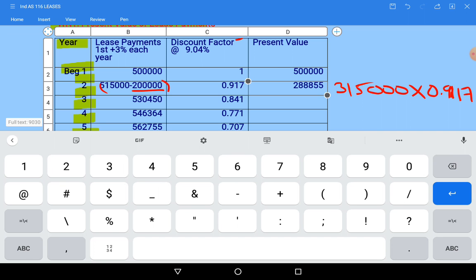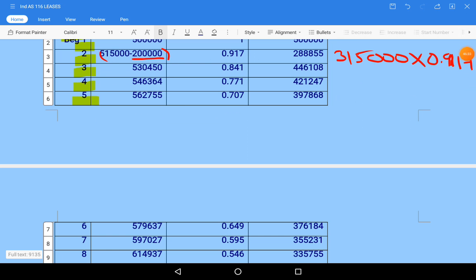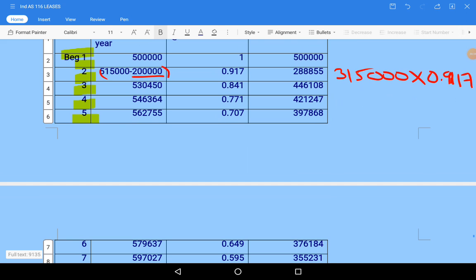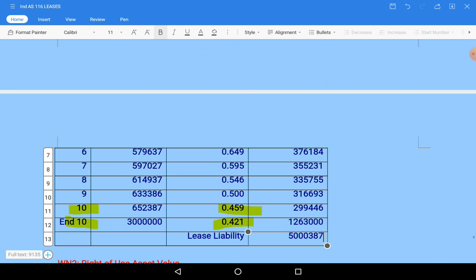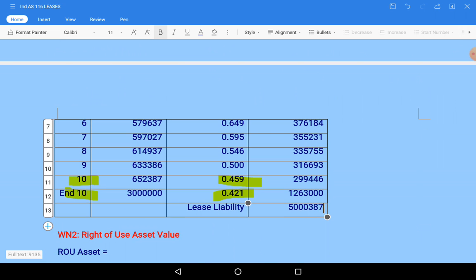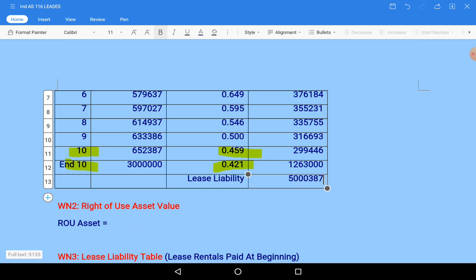Okay, 55, right? Like this every year you do the calculation. So for first year, second year, third year, I have multiplied, for fourth, fifth year, like that I did for all the 10 years and added the value of all 10 years,